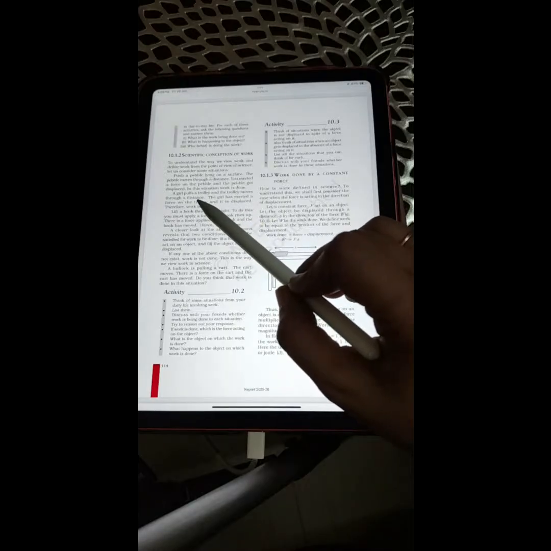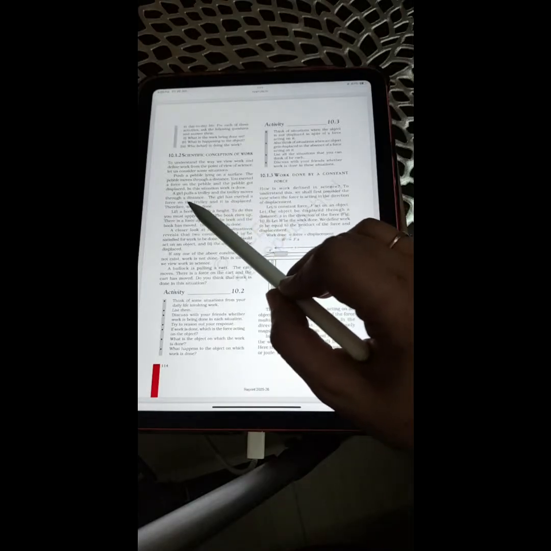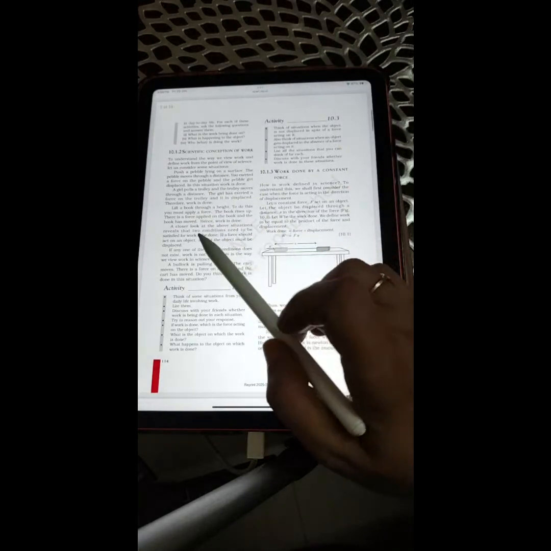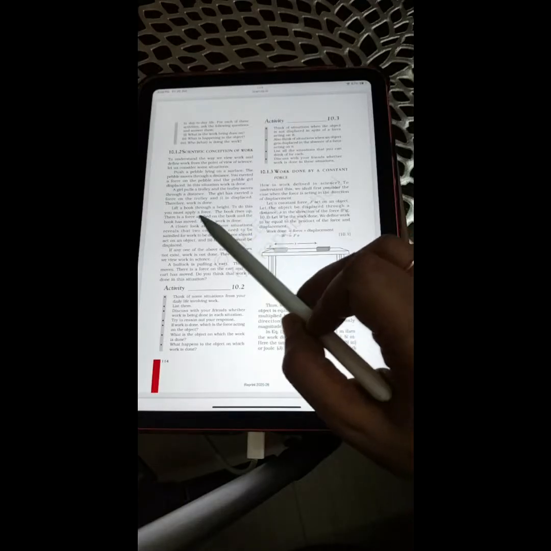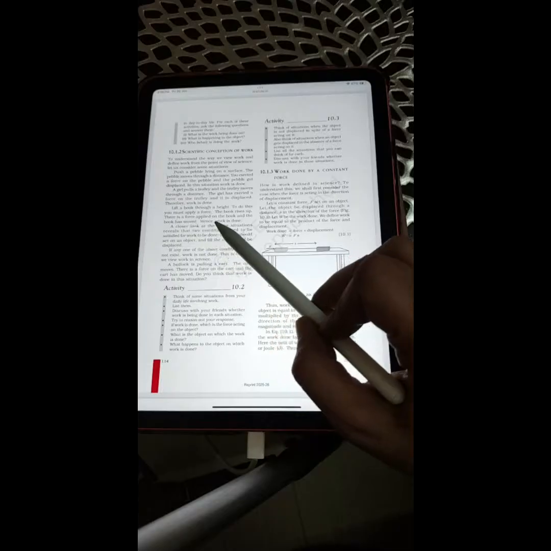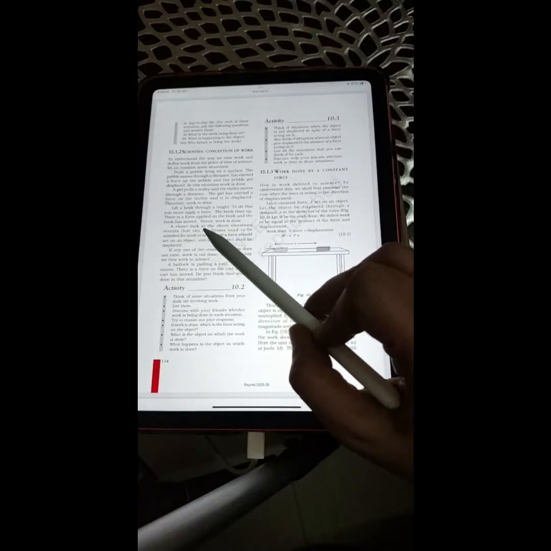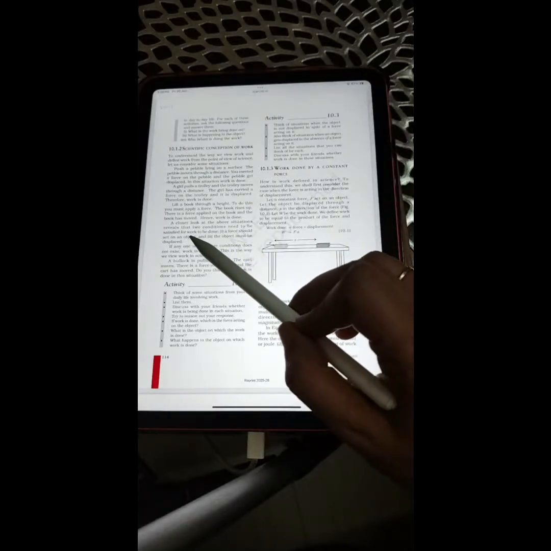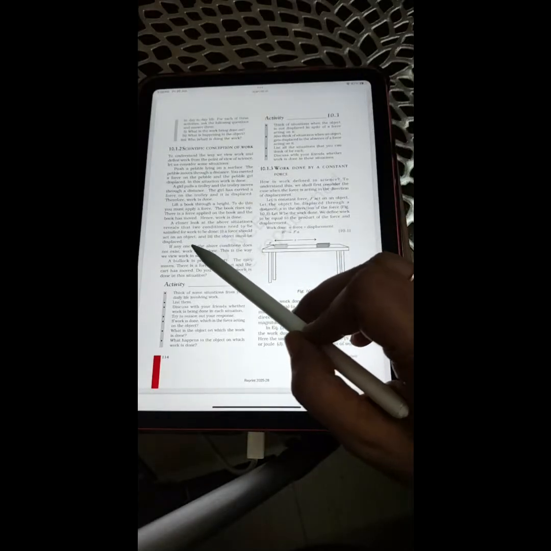A girl pulls a trolley and the trolley moves through a distance. The girl has exerted a force on the trolley and it is displaced. Therefore, work is done. Lift a book through a height. To do this, you must apply a force. The book rises up. There is a force applied on the book and the book has moved. Hence, work is done.